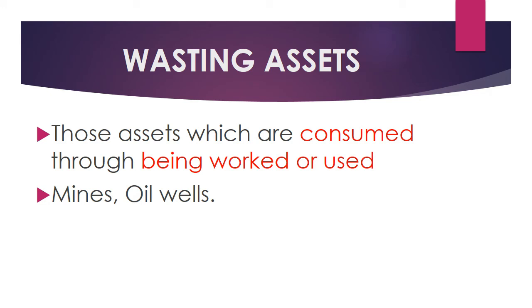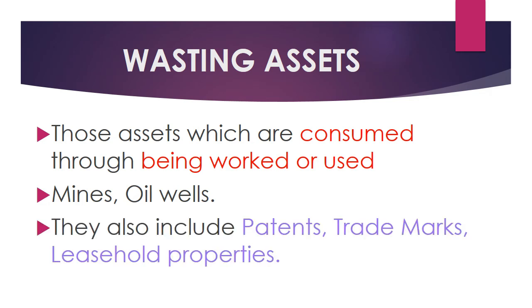If you see a mine, they'll be taking out the things, and at a point of time it will be completely finished off. Also oil wells, they'll be taking the oil, and at a point of time it will be completely nil. Such completely used or consumed assets are called wasting assets.